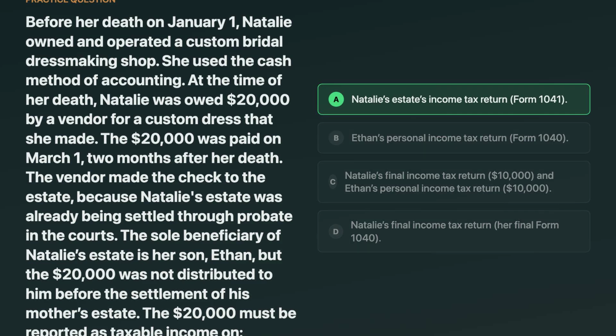The correct answer is the estate's income tax return, Form 1041. This is income in respect of a decedent, or IRD, earned before death, received after death. It's not reported on Natalie's final Form 1040 because she didn't receive it while alive. And it's not on Ethan's return because the estate received it and didn't distribute it to him.